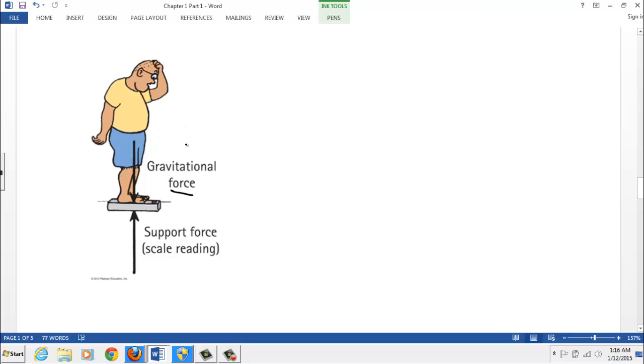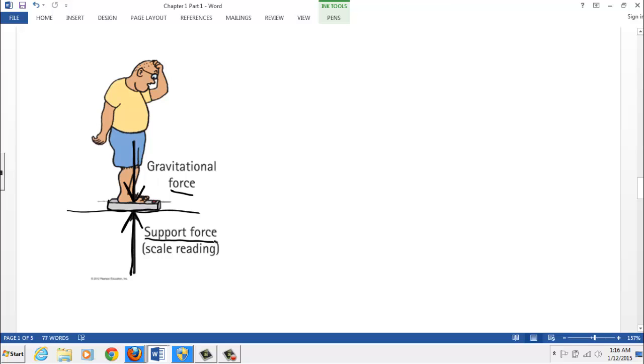His weight, that's this arrow here, is pulling him down towards the center of the earth. Well, he doesn't keep traveling into the earth. That's because the scale here and the floor underneath it is resisting that downward force. It's actually pushing up. The force of the scale pushes up, and we call that the support force.